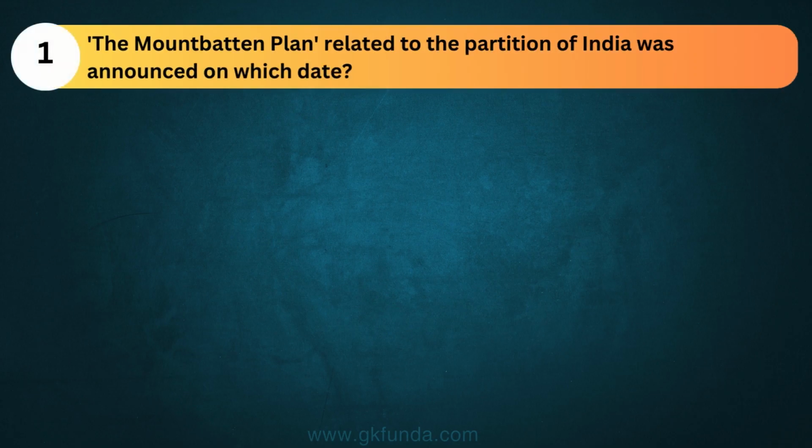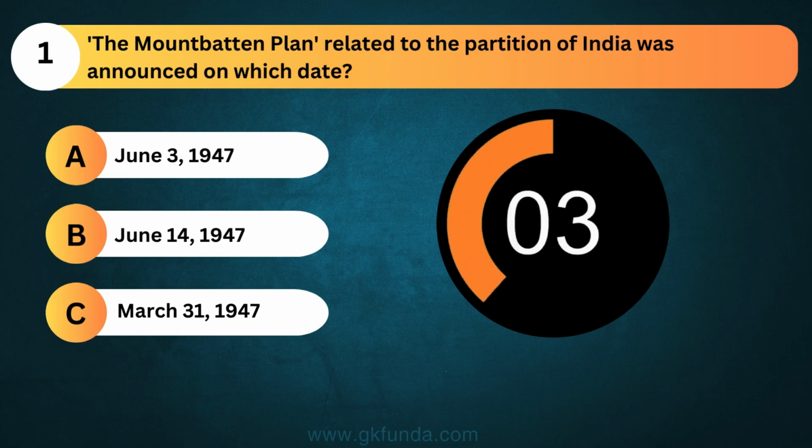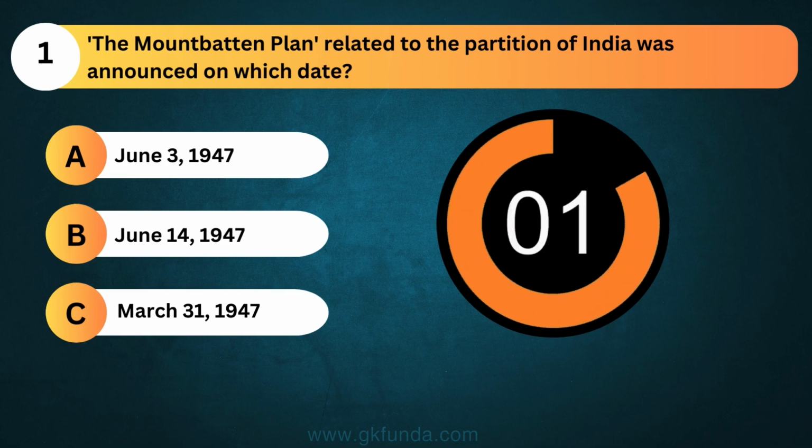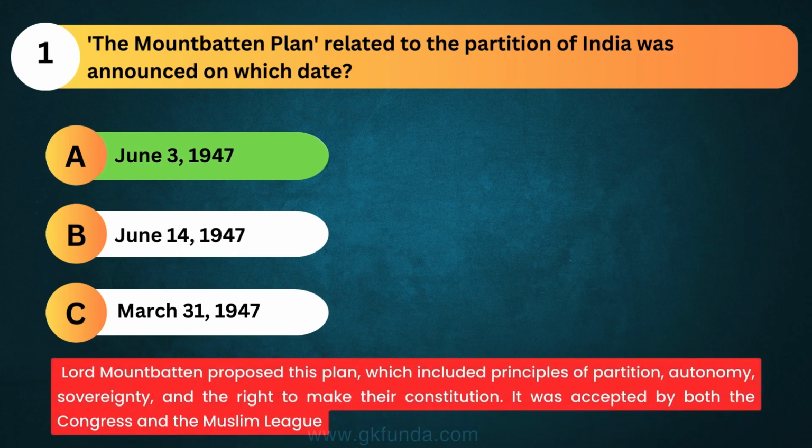The Mountbatten Plan related to the partition of India was announced on which date? The answer is option A, June 3rd, 1947. Lord Mountbatten proposed this plan, which included principles of partition, autonomy, sovereignty, and the right to make their own constitution. It was accepted by both the Congress and the Muslim League.